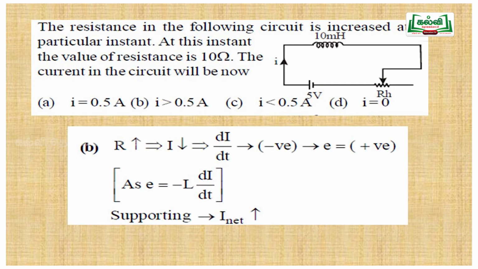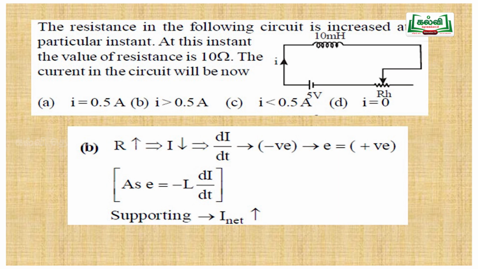So next question: the resistance in the following circuit is increased at a particular instant. In a circuit, an inductor is connected with the source through a rheostat. By changing the rheostat, the resistance can be changed. That means at some instant they changed the resistance. The value of resistance is 10 ohm. They ask what the current in the circuit will be now.